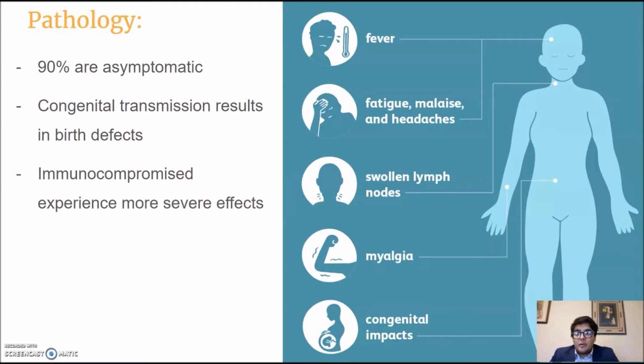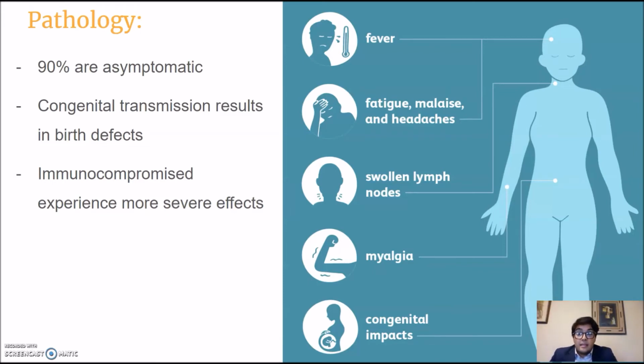Pathology: 90% of people are asymptomatic. You don't have to worry that much about it if you have a good immune system. Like most people, if it's a normal immune system, you're going to be fine. Your body's able to fight this off pretty well. However, if you do have a slightly weakened immune system, you might see some fever, fatigue, malaise, and headaches, swollen lymph nodes as your body is fighting it off, and myalgia, which is just muscle soreness and weakness.